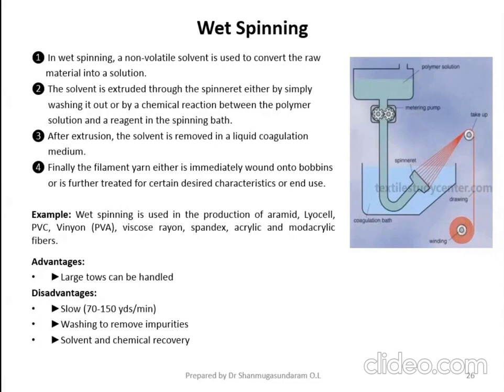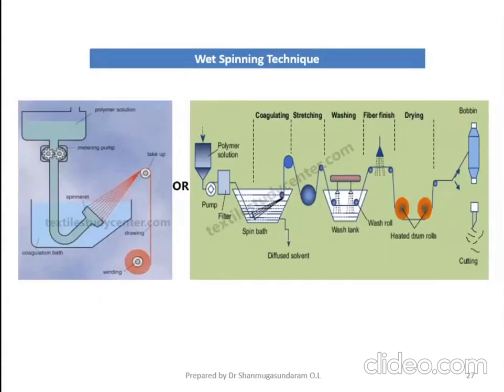So please look at the schematic diagram of the wet spinning technology. Okay, this is the spinning bath. So after the filaments are coming out, see the stretching process. I told you, stretching, or you can call it the drawing process. So you can keep a number of rollers. Here I have shown only 2 rollers, but you can keep a number of rollers.